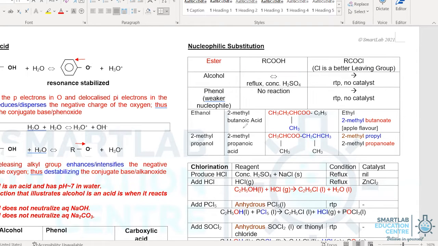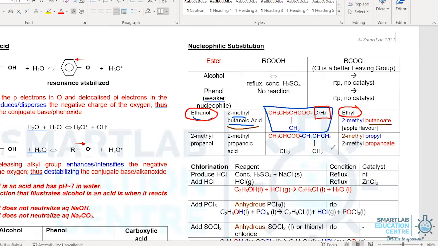One example to look at is when ethanol reacts with 2-methyl butanoic acid. This is the ester that you get. Firstly, do note that typically when we name ester, we start the naming with the alcohol group, and in this case, the alcohol is ethanol. So we start that off with ethyl, which is this group here. Thereafter, we'll end off with butanoate. Butanoate will be the group that's from the carboxylic acid. So butanoic acid will produce butanoate.